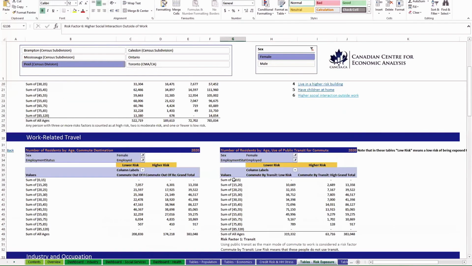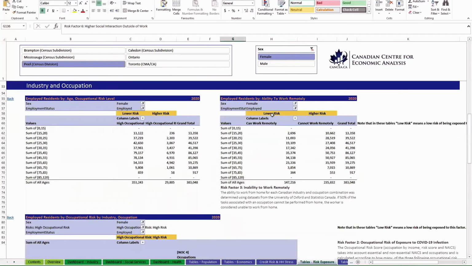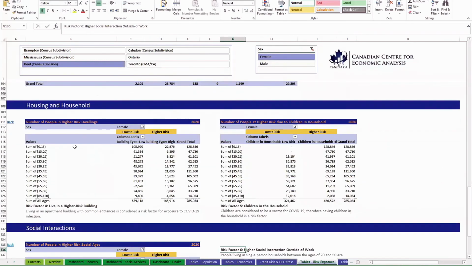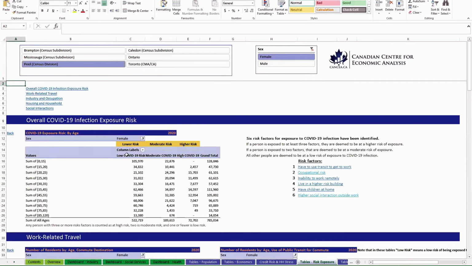So you have tables relating to all these different COVID risk factors: commuting, public transit, industry and occupational risk, ability to work remotely, et cetera, higher risk dwelling, children in the household, social interactions. You can always go back to the top and filter it. We're just looking at females. We can look at all, we can look at males.